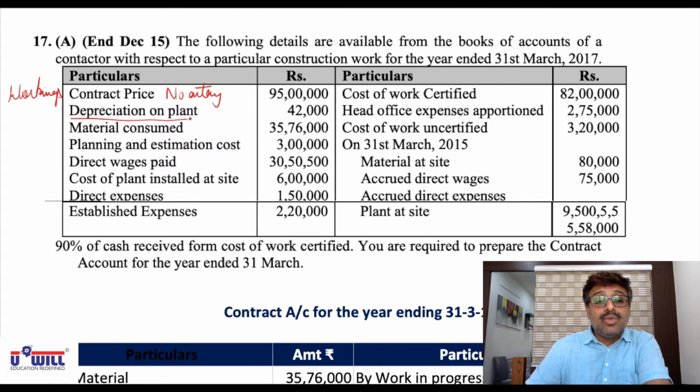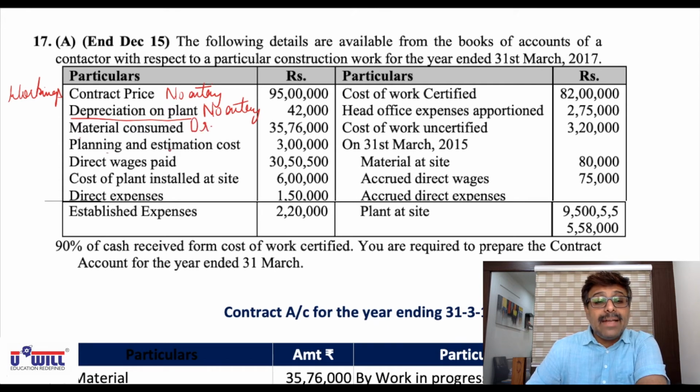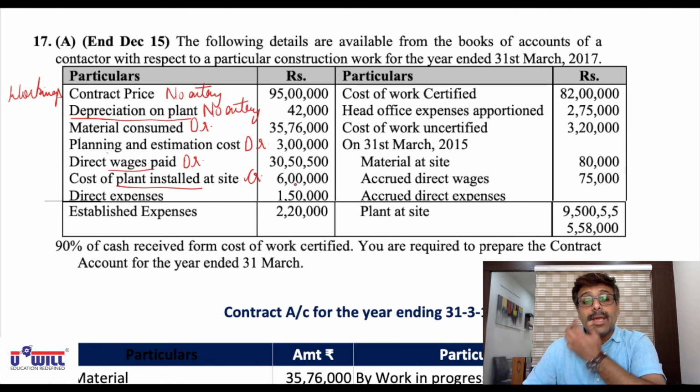Depreciation on plant has no entry because it's a full-fledged question. So we have to write opening balance and then closing balance on the credit side. Materials consumed will come on the debit side. Planning and estimation cost will come on the debit side. Direct wages, debit side. Cost of plant installed at site, credit side. Now from this cost of plant 6 lakhs, if you subtract depreciation on plant 42,000, then the remaining 5,58,000 is the plant at site's value. That will come on the credit side.